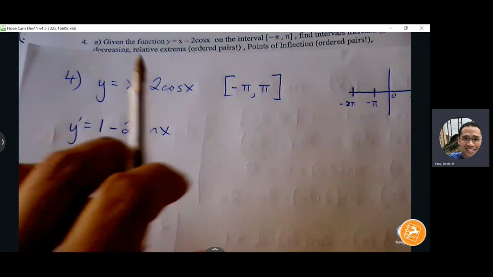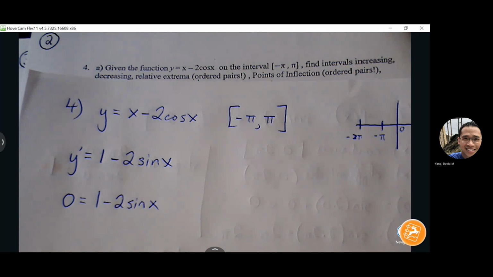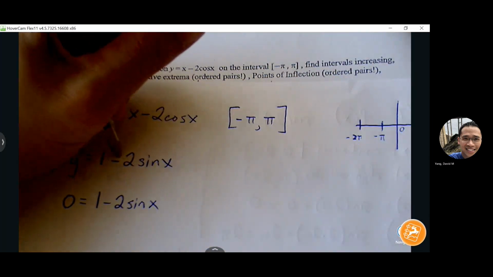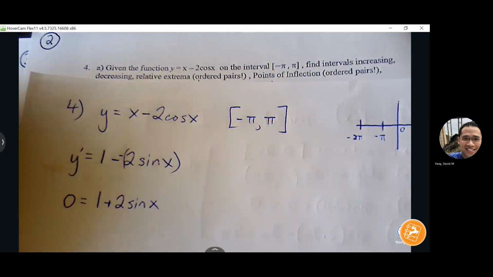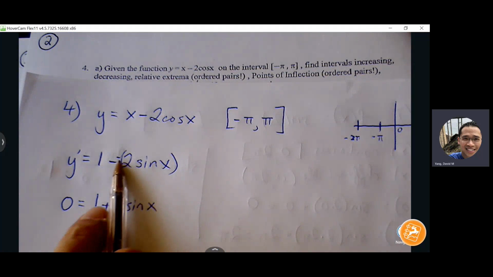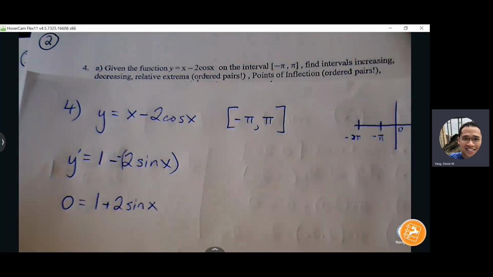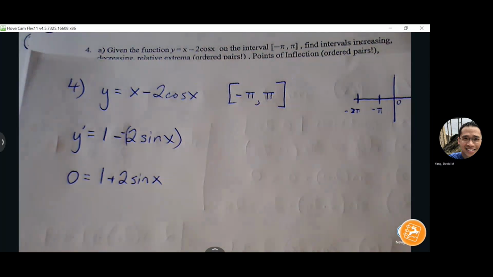I'm sorry, I messed up here. Cosine's derivative is negative sine, sorry. Cosine is negative sine, so that's going to produce another negative, and 2 negatives makes positive. So my derivative is 1 plus 2 sine x.